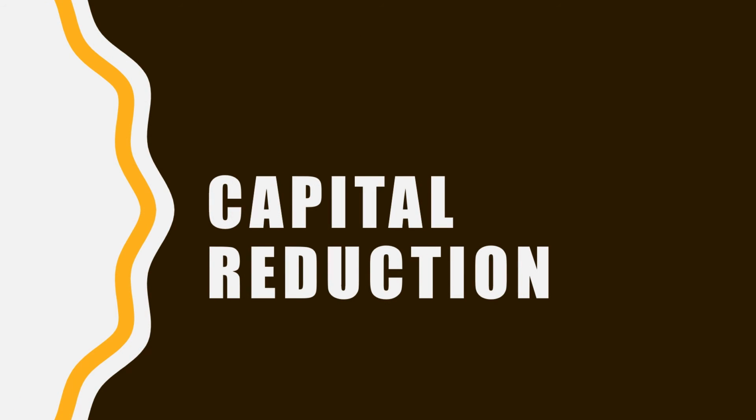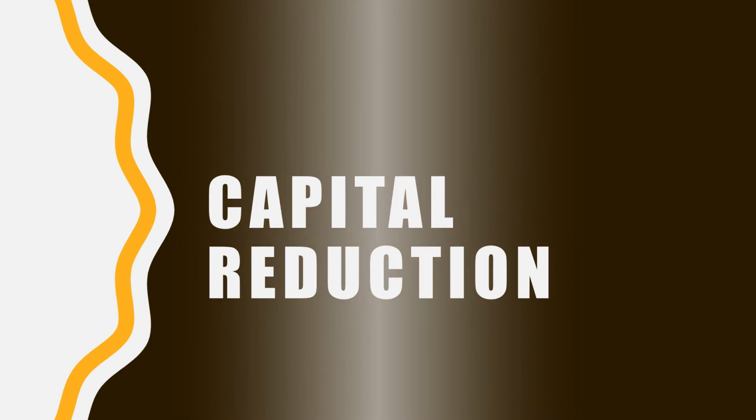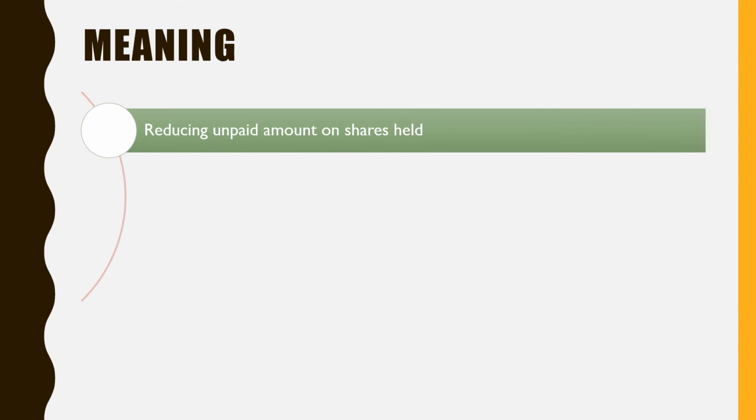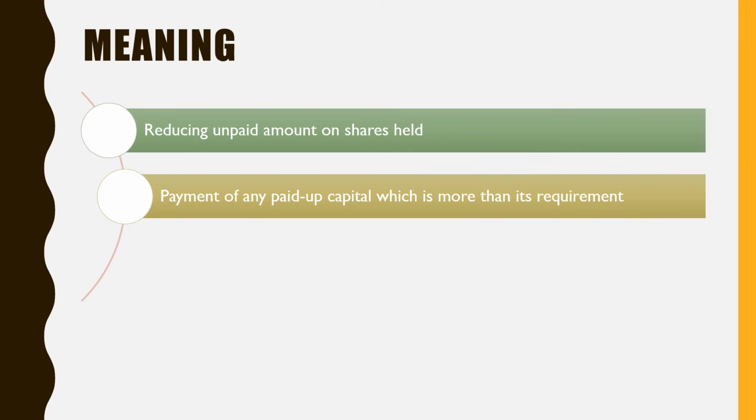Now the last part is capital reduction. Again, there are different modes for capital reduction. So what is the meaning of capital reduction? Three types are involved here. Reducing the unpaid amount on shares held, then repayment of any paid up capital which is more than its requirement. That means excess paid up capital can be repaid, that can be refunded to the shareholders.